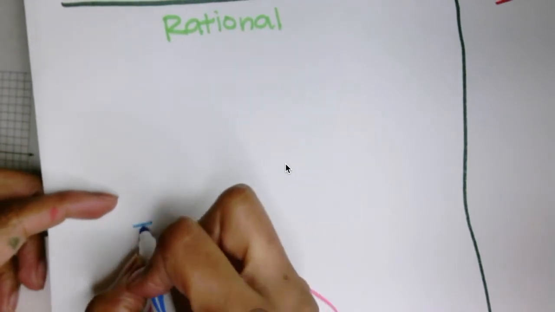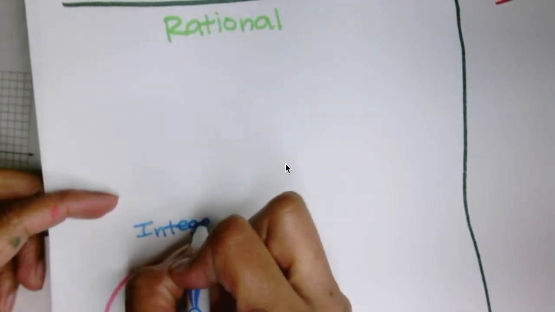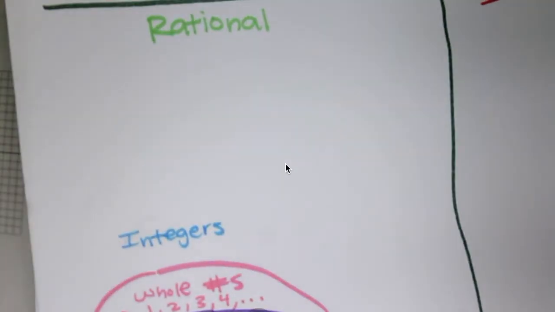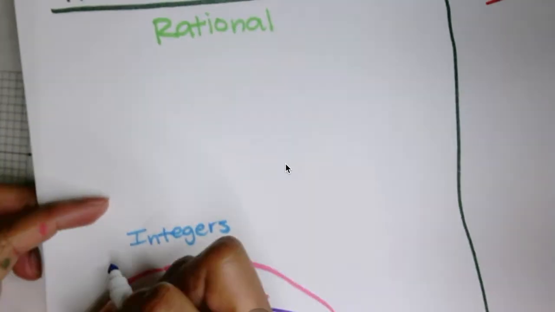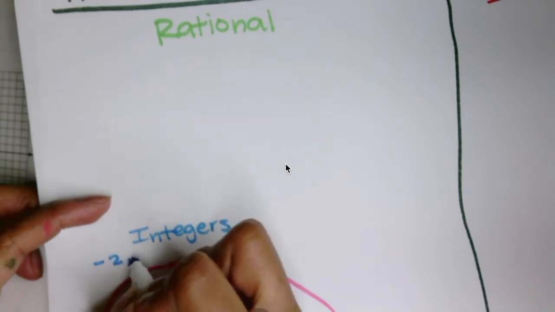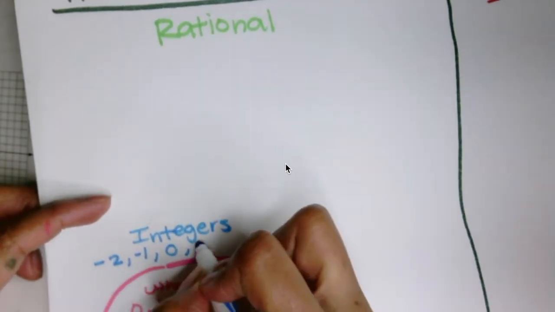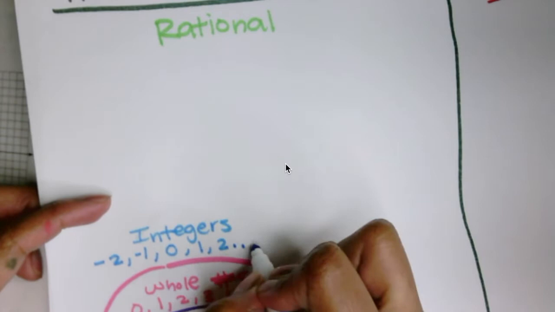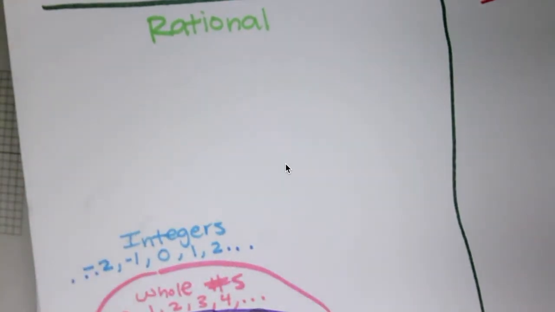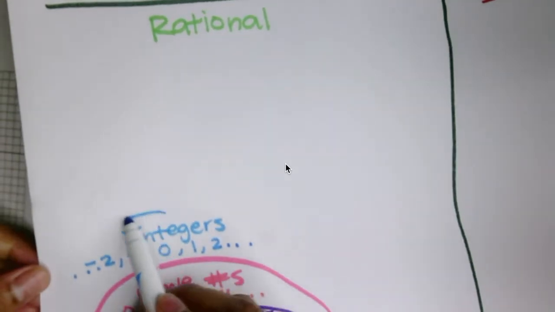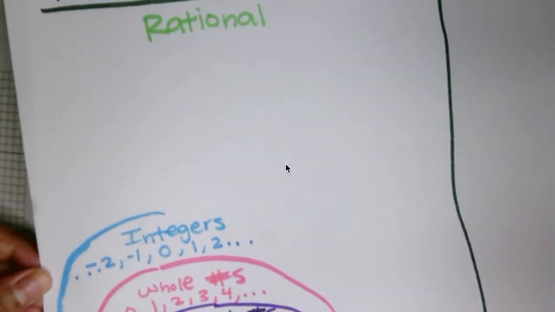That's our negative numbers, 0, whole numbers, and natural numbers. So it's -2, -1, 0, 1, 2, and so forth, and in both directions, right? Oh, and that encompasses all of those.